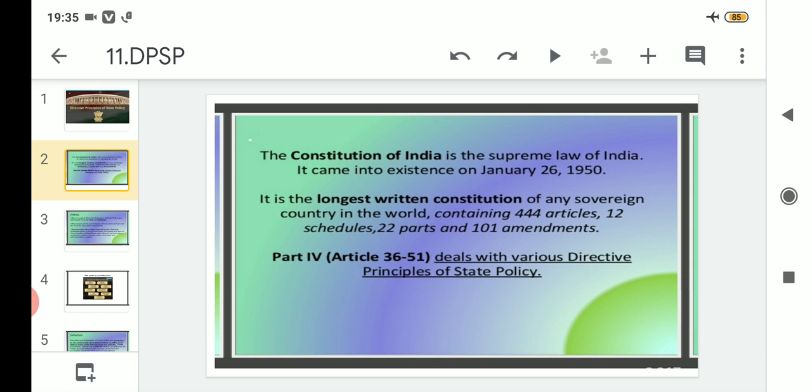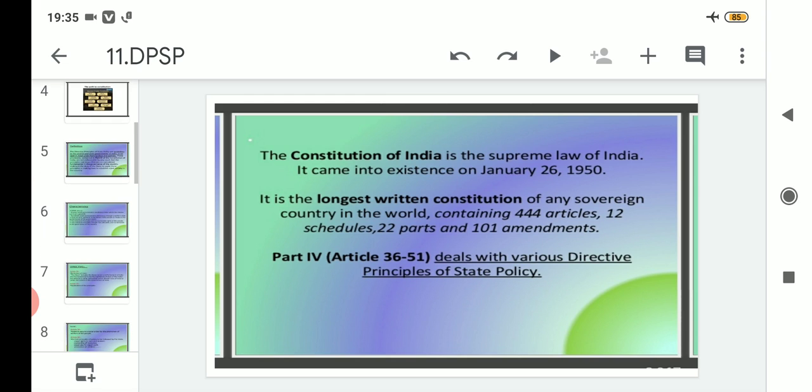So we will try to know about each and every article, and what Article 36 says about the directive principles of state policy, then 37, then likewise 38, 39. We will go up to 51. Right from Article 36 to 51, every article has something different included for the directive principles of state policy related to the Constitution of India. So let us proceed.